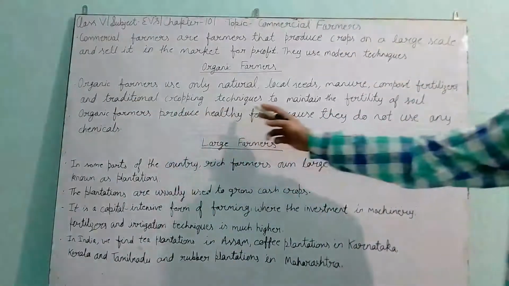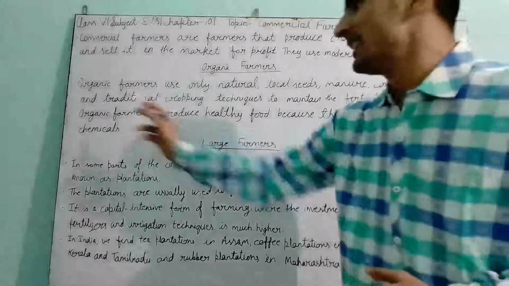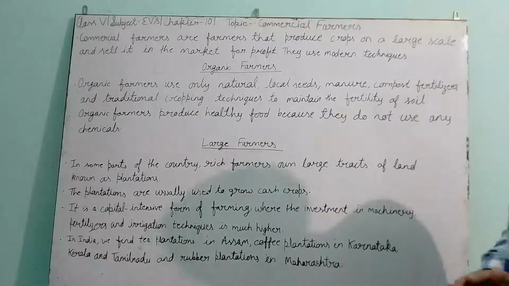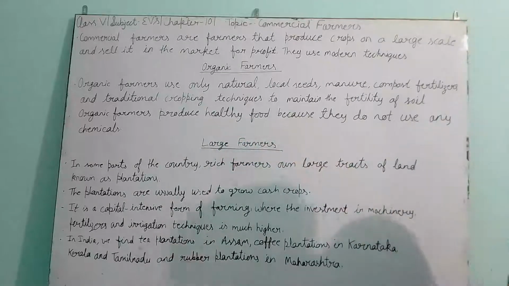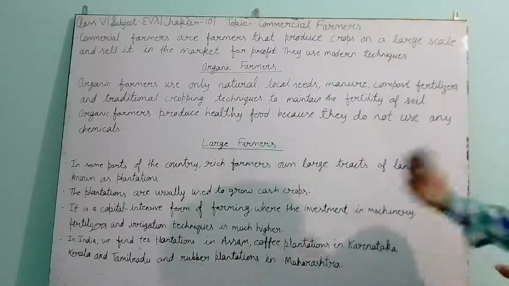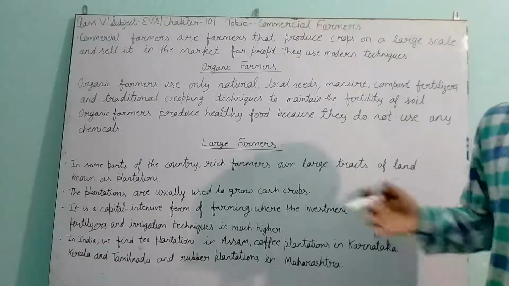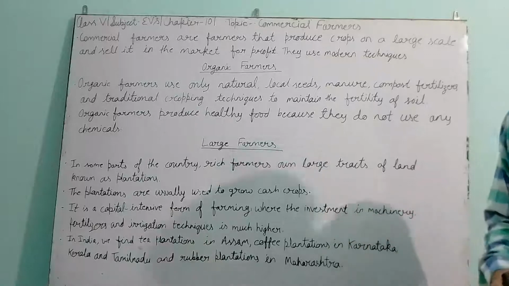Organic farmers produce healthy, good food because they do not use any chemicals. Organic farmers are very helpful for all of us because they give us healthy food. They use all the techniques and things that are related to nature, and use them in their agriculture.